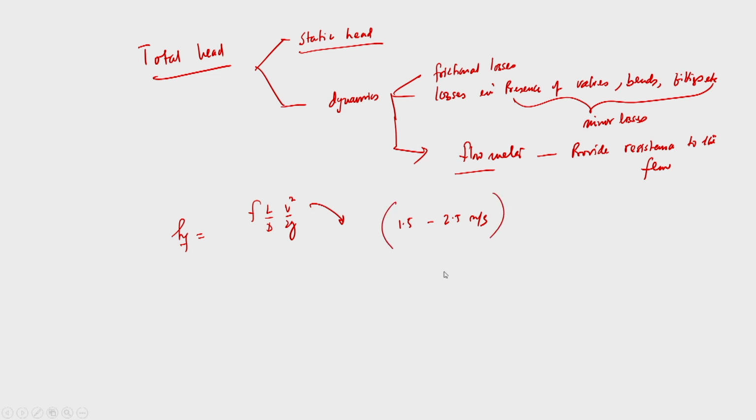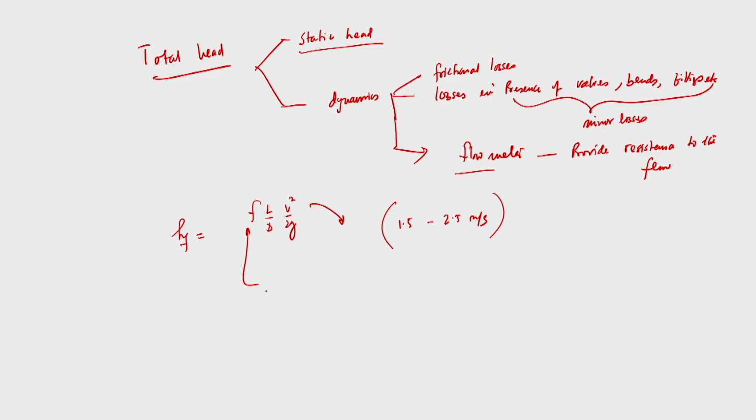So, based on this velocity, we need to know the Reynolds number, because if the flow is laminar, then we can calculate the friction factor as 64 by Re, or else it is highly turbulent. So, we need to calculate that from the Moody's diagram. Normally the friction factor is calculated from the Moody's diagram, because it is very difficult to have a smooth pipe, so we should have roughness. Knowing the roughness and the Reynolds number, we can calculate the friction factor from the Moody's diagram.